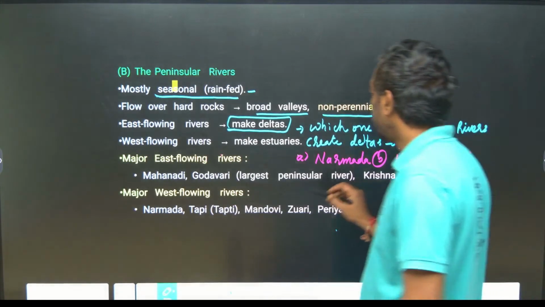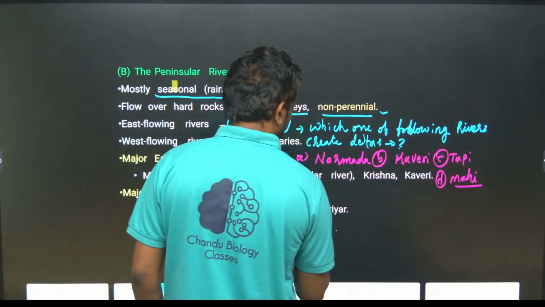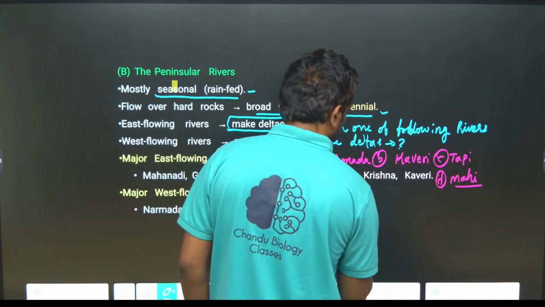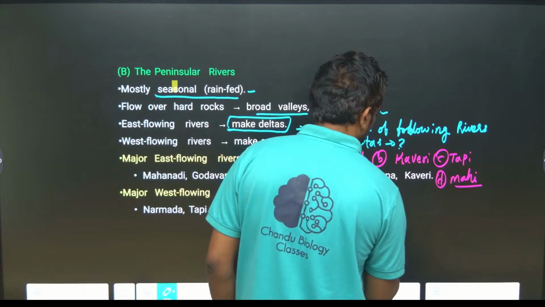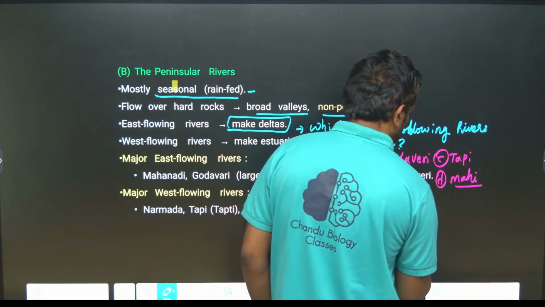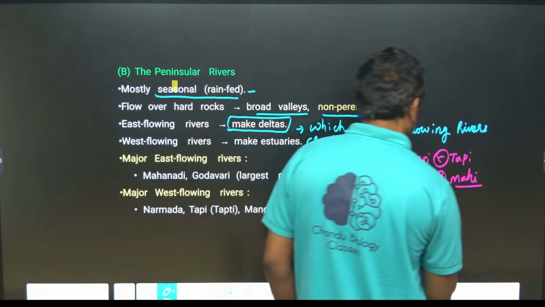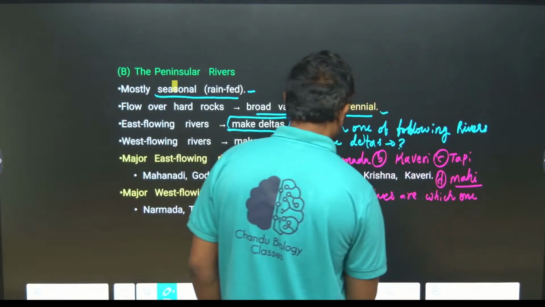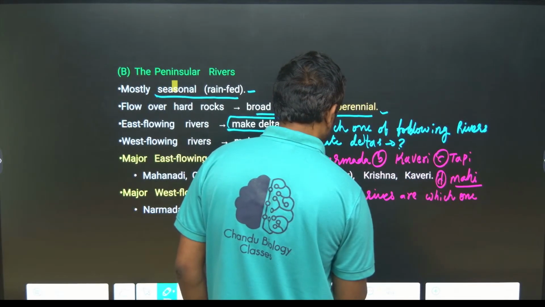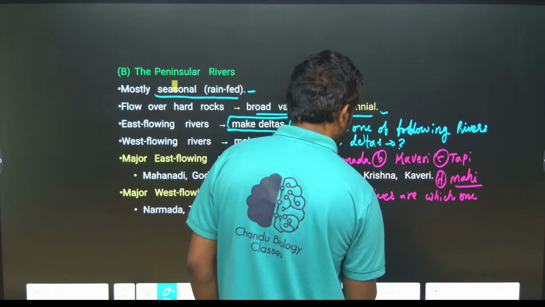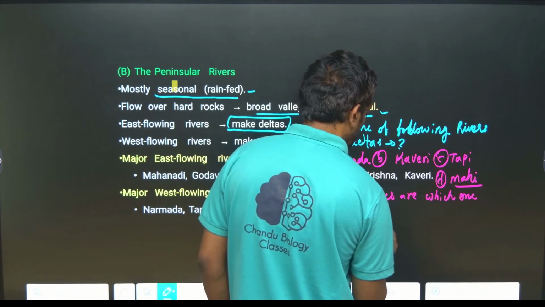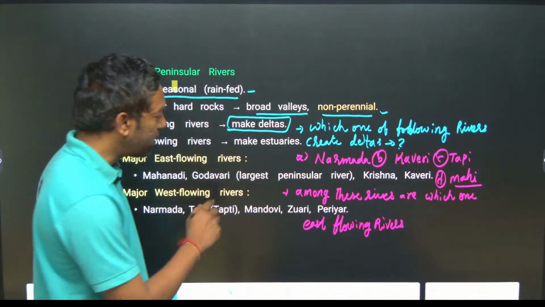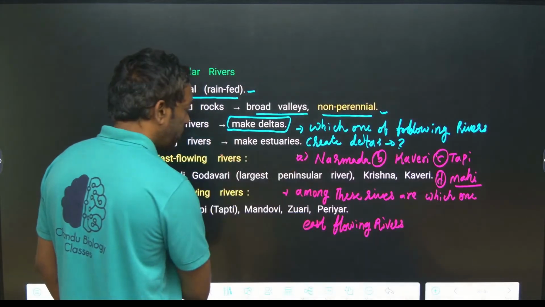They can ask you, among these rivers, which one is an east flowing river. This is another question from the same topic, guys.